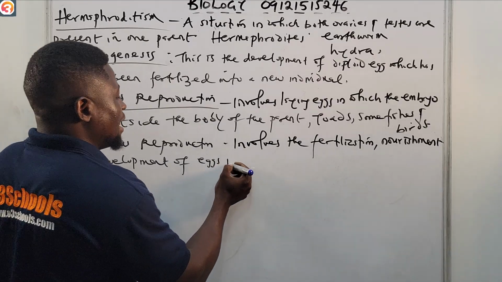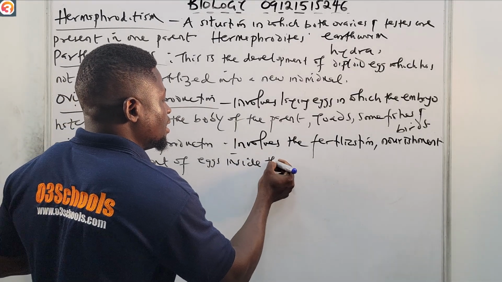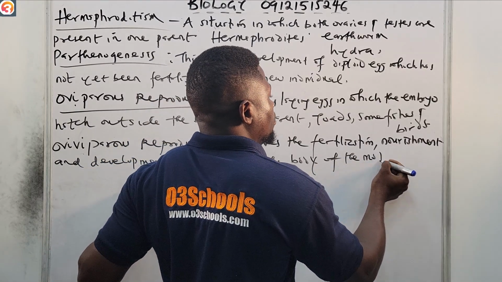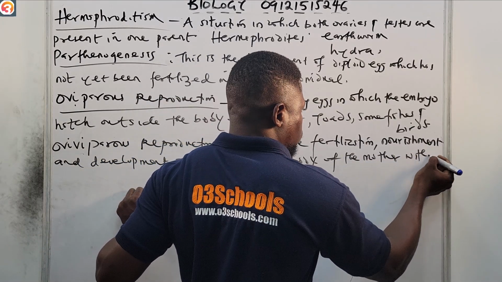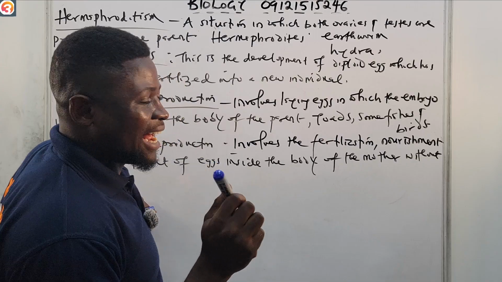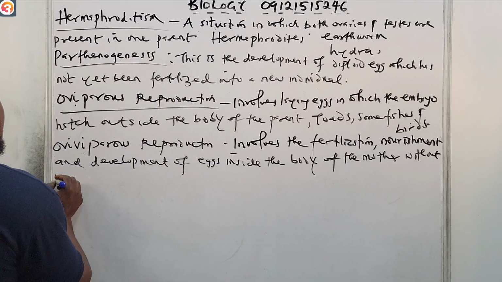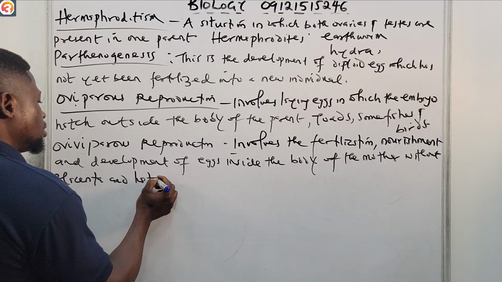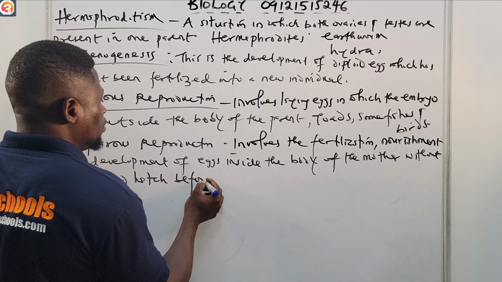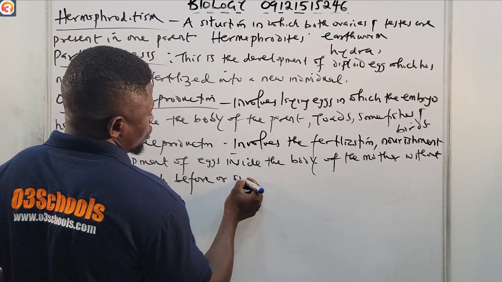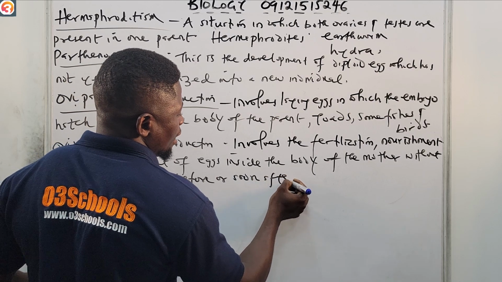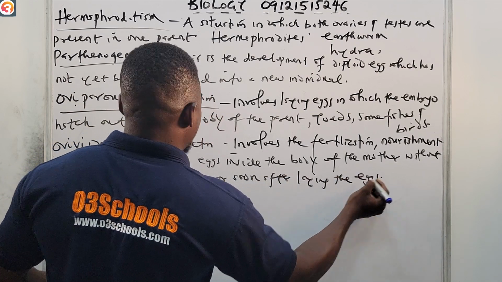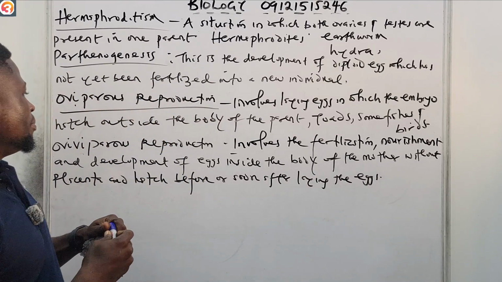Okay, this one is inside the body of the mother without placenta. This happens without placenta and hatches before or soon after laying the eggs. So this is what ovoviviparous reproduction is.